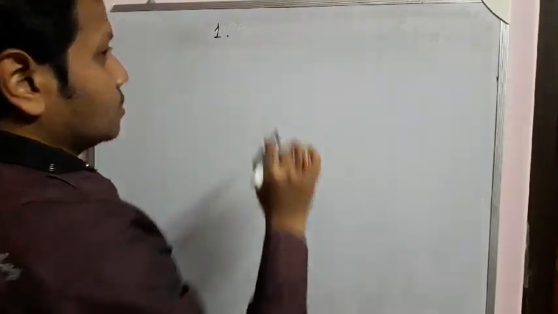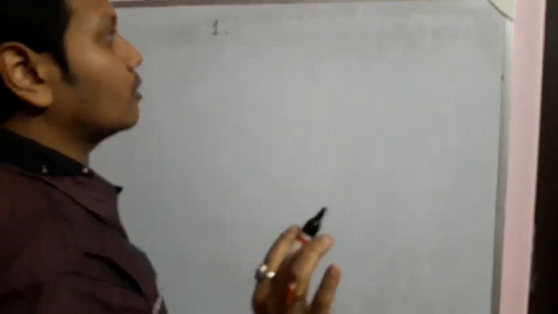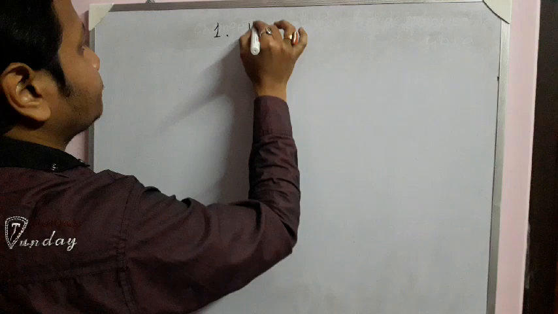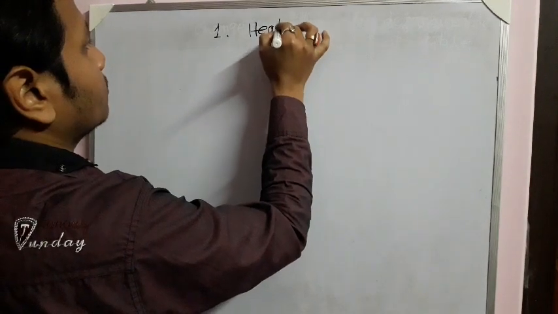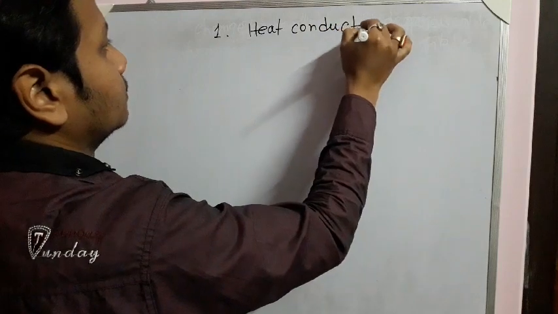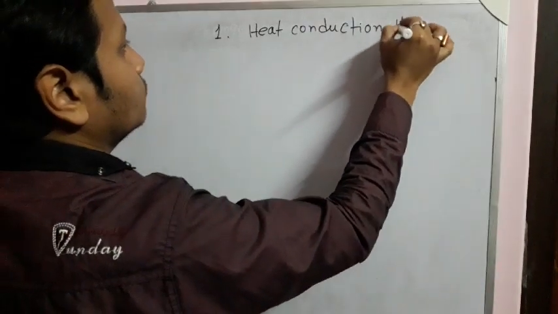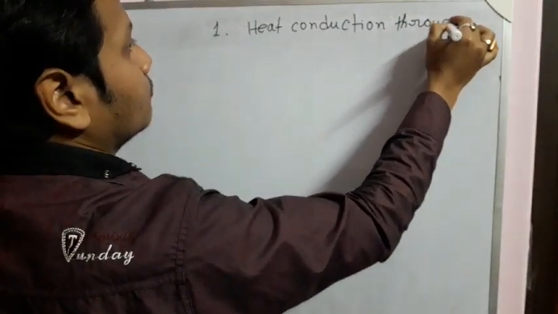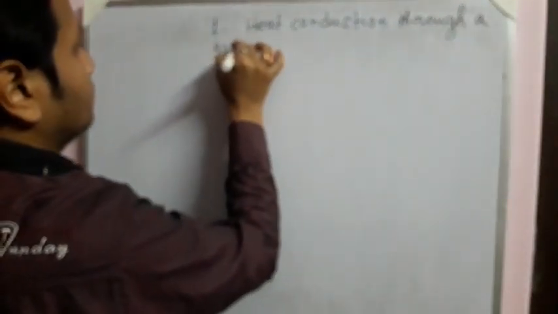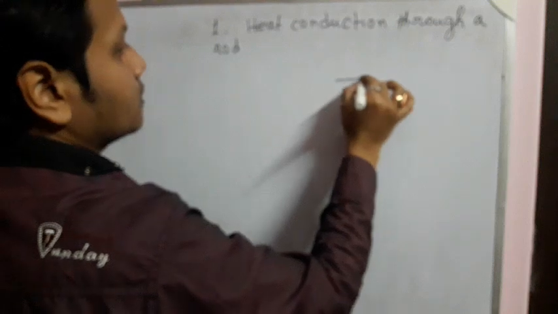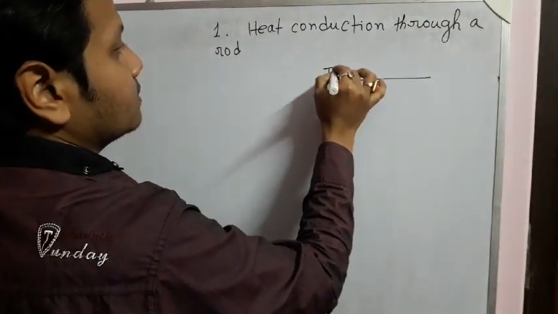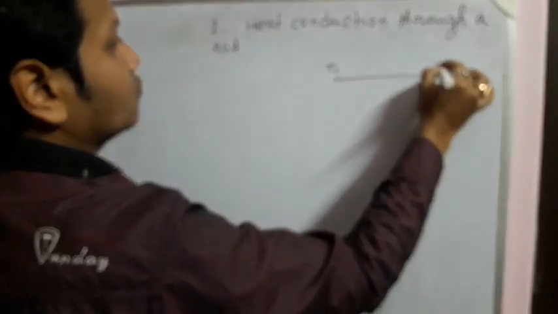So let us consider the example of heat conduction through a rod. Suppose there is a rod and the temperature at one end is T1 and at the other end is T2.